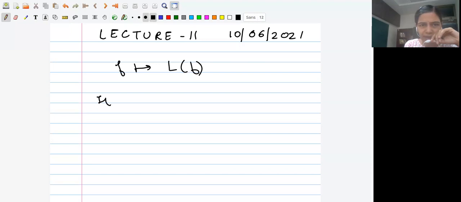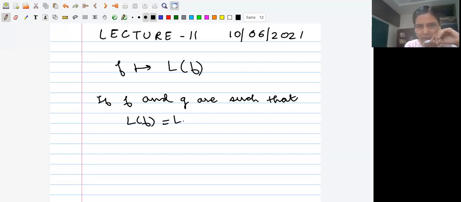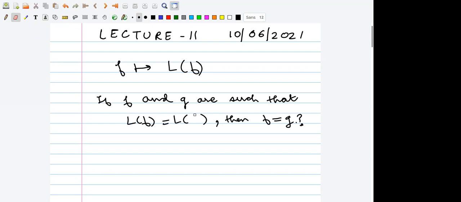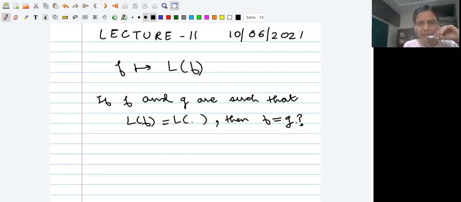That if f and g are such that the Laplace transform of f is the same as the Laplace transform of g, then we must have f equal to g. Correct? In order to talk about the inverse, right? Isn't it? Is everybody with me? Yes, ma'am. Yes. But unfortunately, this is not true, right?